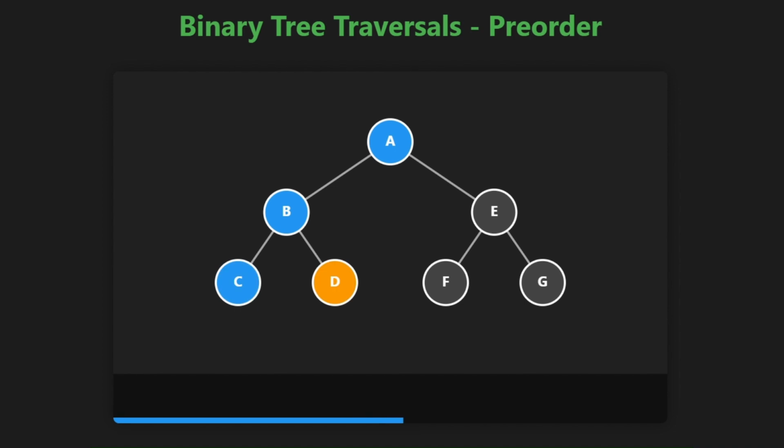Once done with the left subtree, we go to A's right child, E. From E, we visit its left child, node F. Then we move to E's right child, node G. So the final pre-order traversal order is A, B, C, D, E, F, G.